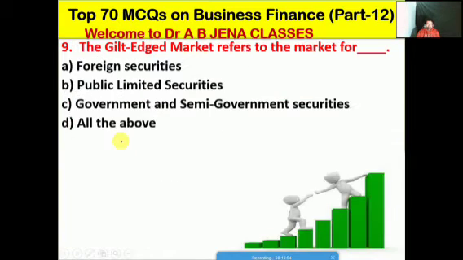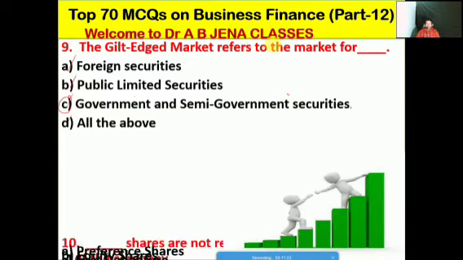So next one MCQ we will see: gilt edge market refers to the market for what? A, it's the foreign securities, B, it's the public limited securities, C, it's government and semi-government securities, D, it's all the above, friends. So C is the right option for this MCQ. The gilt edge market refers to the market for government and semi-government securities.